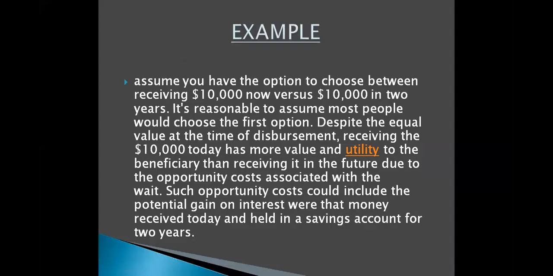So I also gave you this example that if you are having 10,000 today and you're given an option that you can have this 10,000 at the end of 2 years, then which one will you choose? So obviously you will go for the first option, because if you go for the second option, then you would have to forego the interest that you could have earned if you had invested this amount in some bank account or somewhere else. Like if you invested, you could have earned something more.